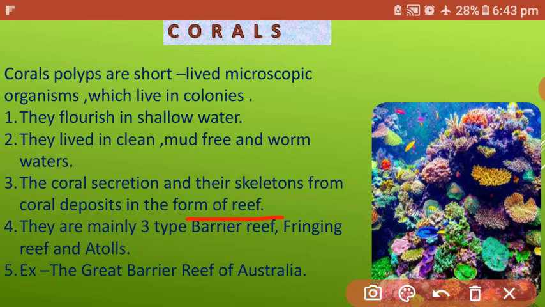There are three types of reef: barrier reef, fringing reef, and atolls. These three types of colonies create different types of islands. Another good example is the Great Barrier Reef in Australia, a good example of a coral reef.